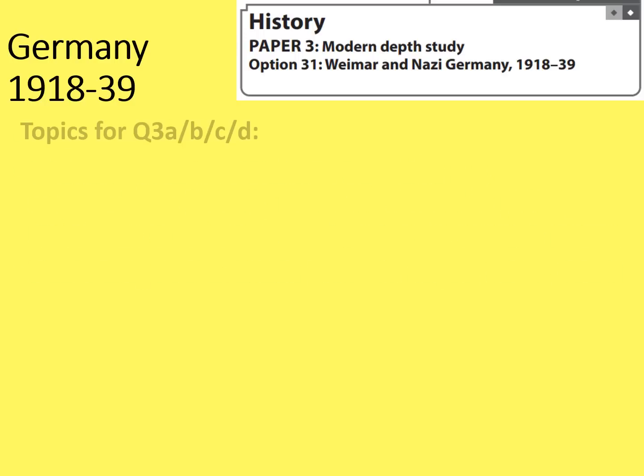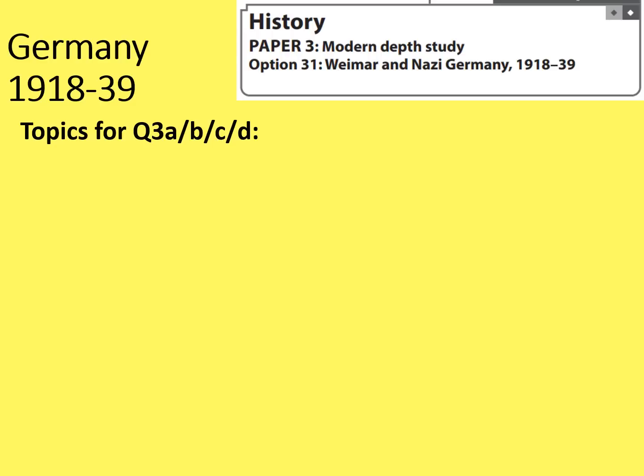Now let's consider the topics for question 3. So question 3A is worth 8 marks, B and C are both worth 4 marks, and D is worth 20 marks in total, including the spelling, punctuation and grammar. So there's a lot of marks attached to this one area.